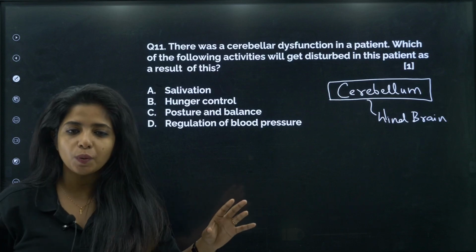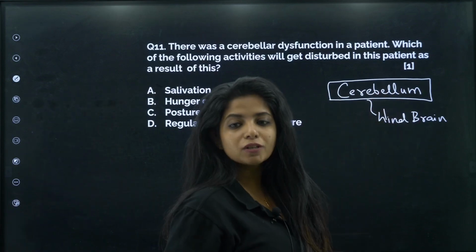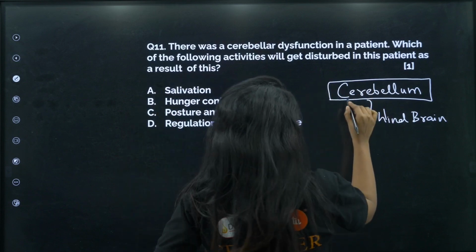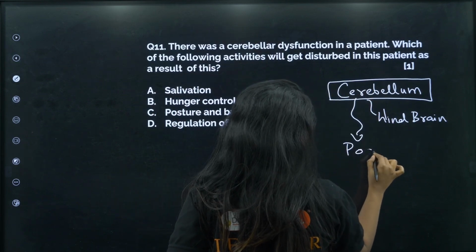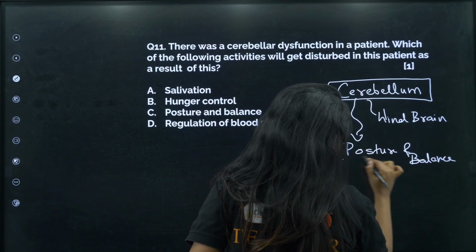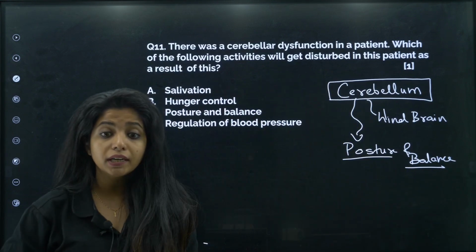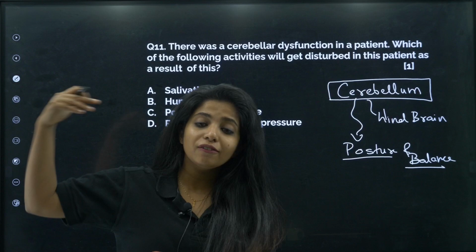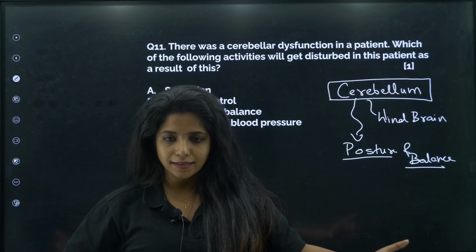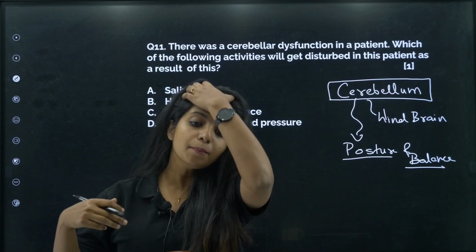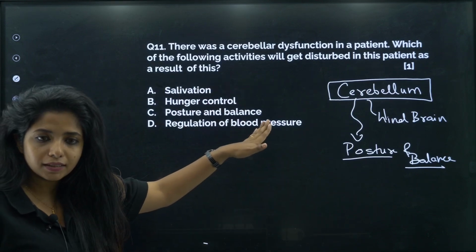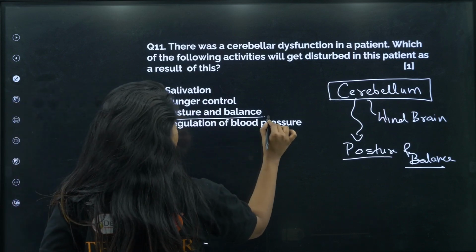So, I always make you remember like this. LL, it looks like a straight thing. So, basically cerebellum is mainly responsible for your posture and balance. And people who drink a lot of alcohol, this alcohol actually affects the cerebellum, which is why they are not able to maintain a proper balance. You can remember like that. So, cerebellum is responsible for your posture and balance. Cool? This becomes your answer.